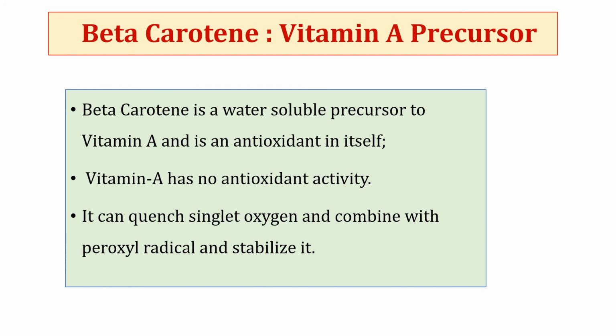Beta carotene, a precursor of vitamin A, also has antioxidant property. Beta carotene is a fat-soluble precursor of vitamin A. It is an antioxidant in itself. Vitamin A has no antioxidant activity. Beta carotene can quench singlet oxygen and can combine with peroxyl radical and stabilize it. So this is the antioxidant activity of beta carotene.